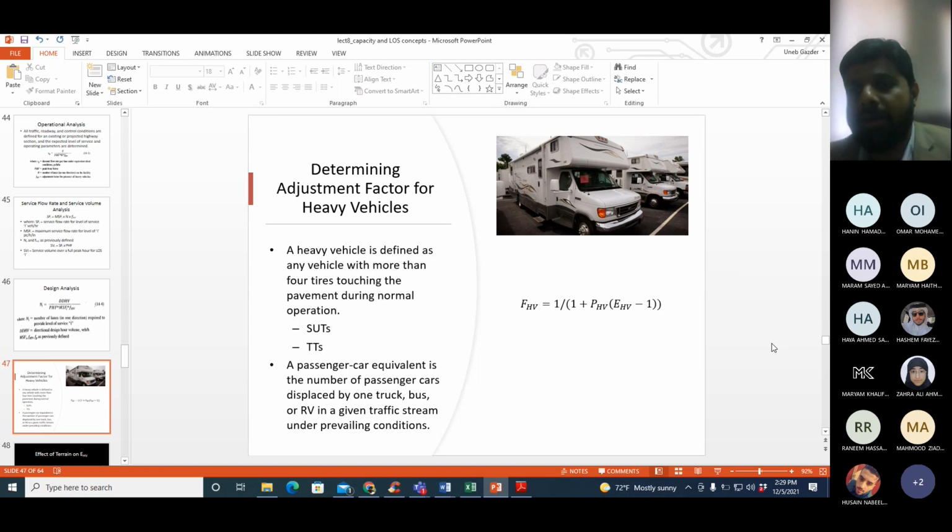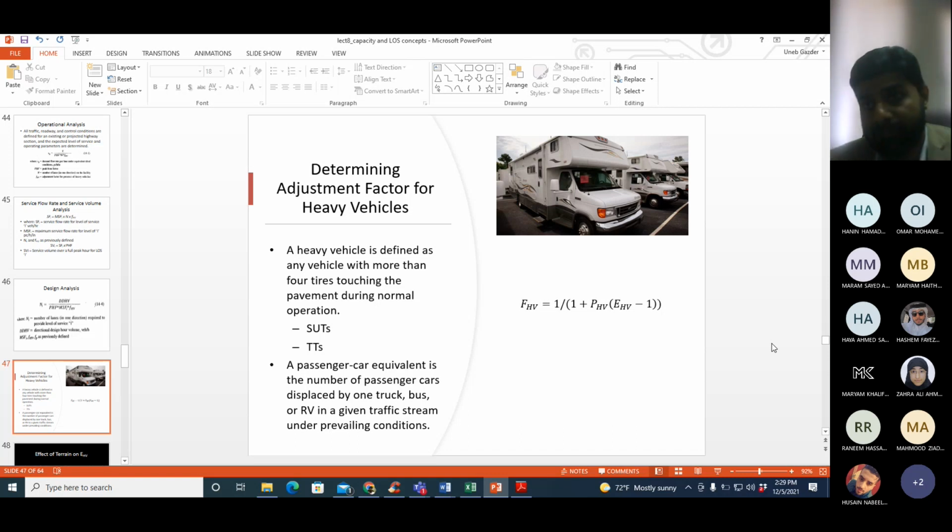Now all of us have a spare tire in our car, right? That spare tire doesn't make our car a heavy vehicle because that spare tire is not touching the pavement, it's in the back of the car, in the bonnet or dicky, whatever you call it. So any vehicle which has more than 4 tires touching the pavement, carrying the vehicle, is a heavy vehicle.